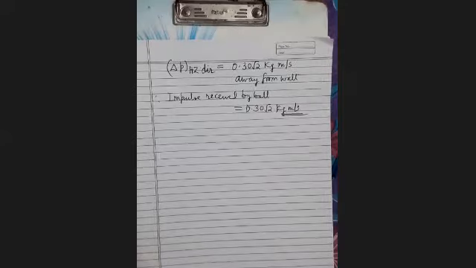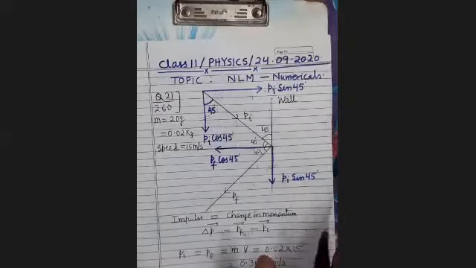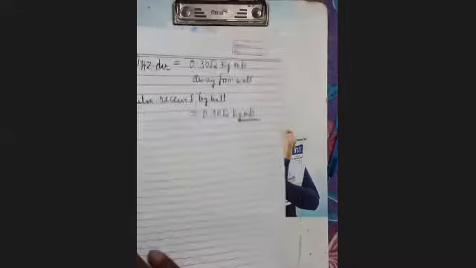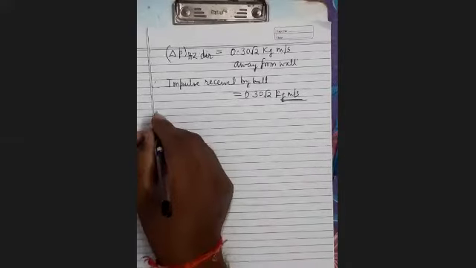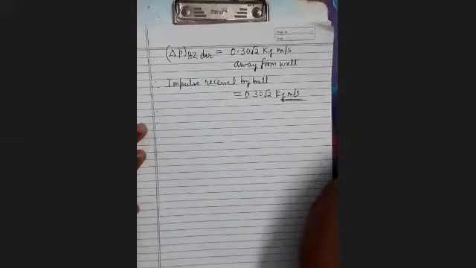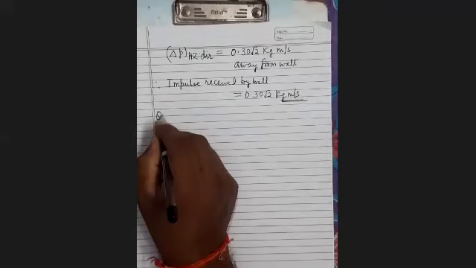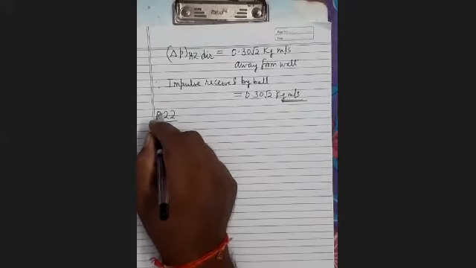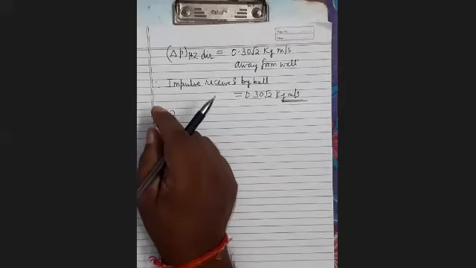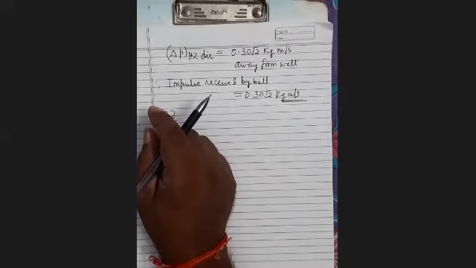Now you can see another question. This is question number 20. It is exactly the same as this, only I will draw the diagram. A ball is moving with a momentum of 15 kg meter per second.